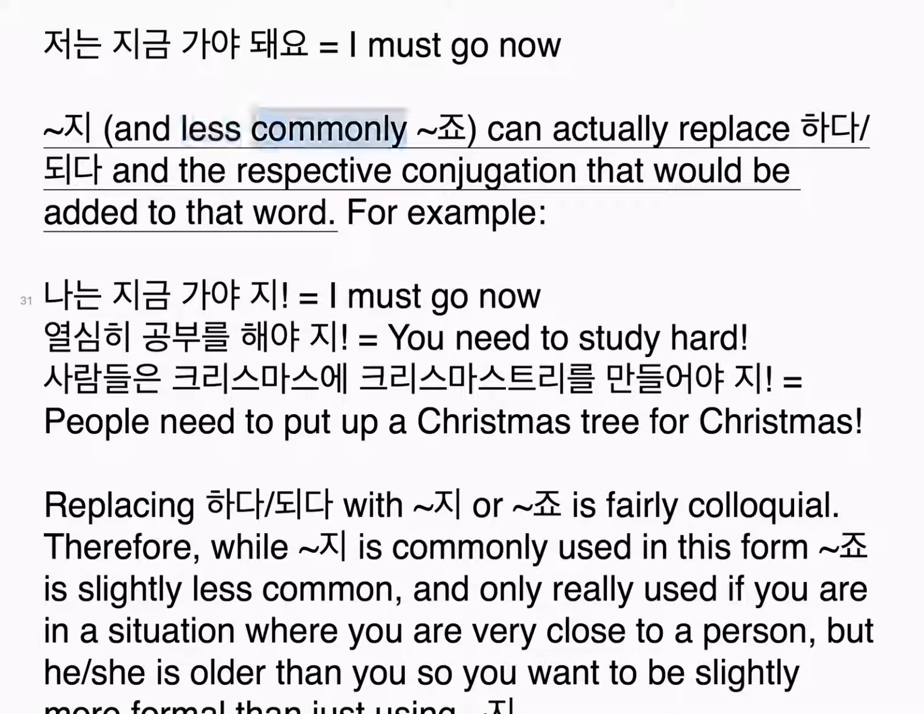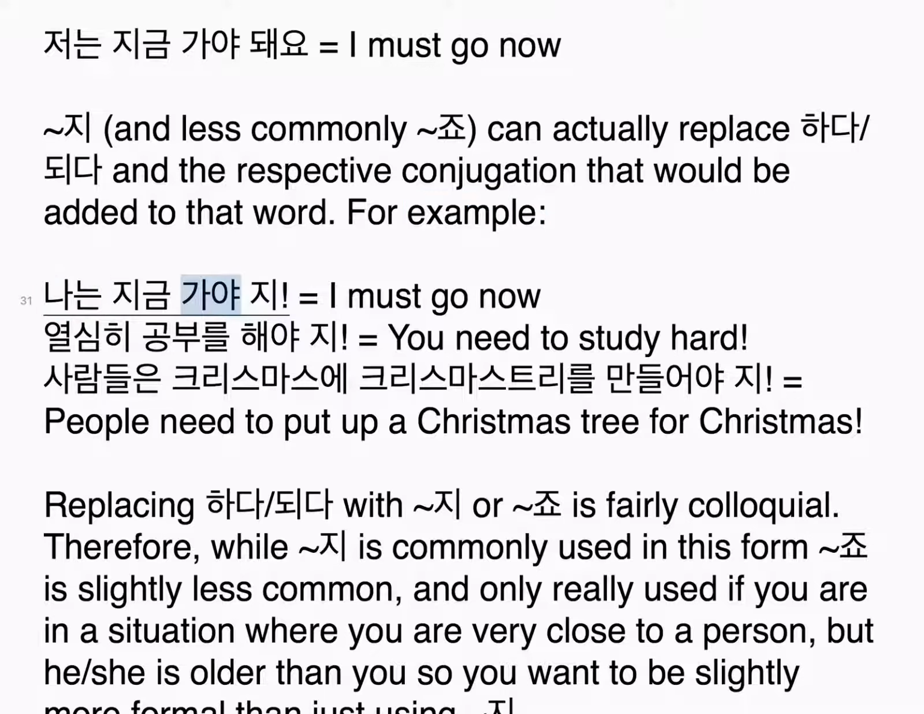지, and less commonly 죠, can actually replace 하다/되다 and the respective conjugation that would be added to that word. For example, 나는 지금 가야지. I must go now. 열심히 공부를 해야지. You need to study hard. 사람들은 크리스마스에 크리스마스 트리를 만들어야지. People need to put up a Christmas tree for Christmas.